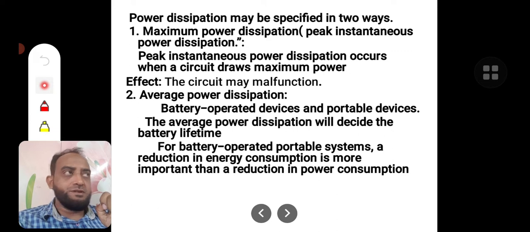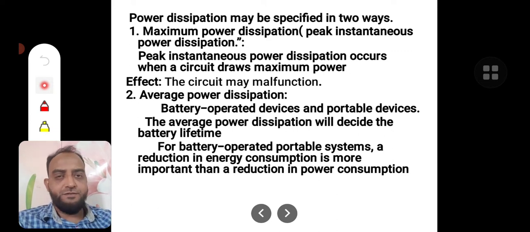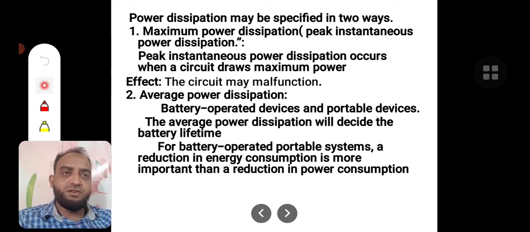Consider, for example, half wave of a sine, that is at 90 degrees. What will be the sine wave situation? It is at the peak, right? So the maximum power dissipation is the instantaneous power dissipation that occurs when the circuit draws maximum power. When the circuit draws maximum power, that is called maximum power dissipation.